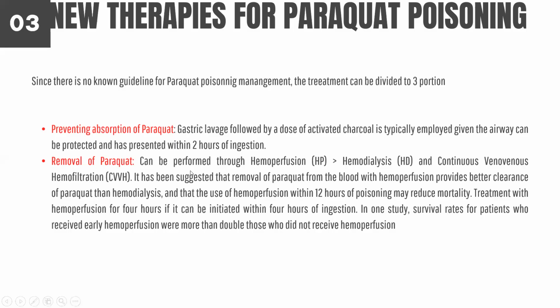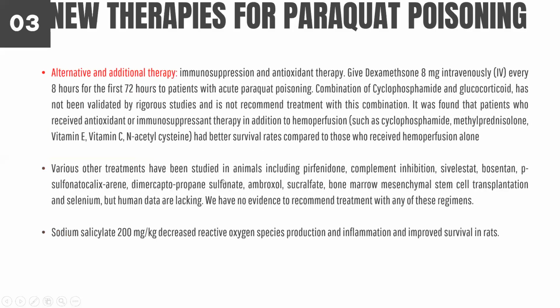The alternative and additional therapies are immunosuppression and antioxidant therapy. We give dexamethasone 8 mg intravenous every 8 hours for the first 72 hours to patients with acute paraquat poisoning. The combination of cyclophosphamide and glucocorticoid has not, however, been validated by rigorous study, and it is not recommended as a combined treatment, but it has been employed in a lot of places.